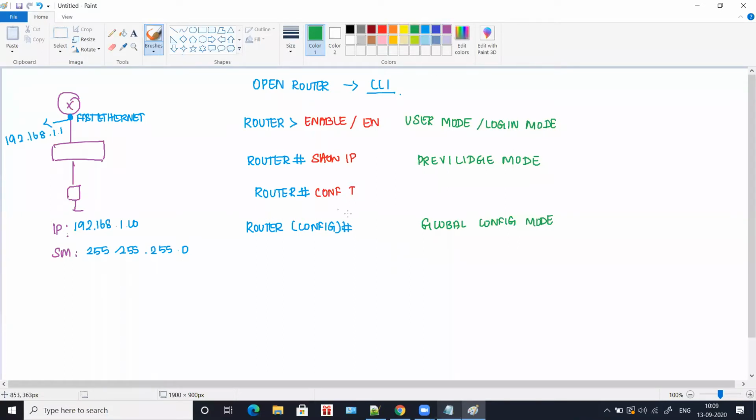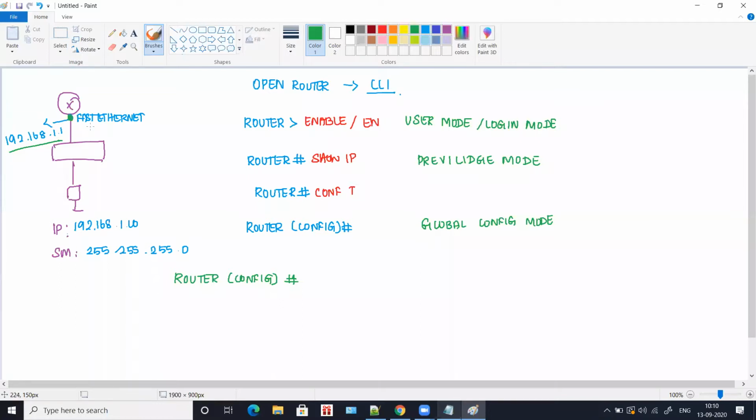Now we are inside the global configuration mode. For this interface, let's try assigning this IP. To do that, we are in configuration mode, router, config inside brackets, and a hash. It is waiting. First you have to choose the interface for which you're going to assign the IP.